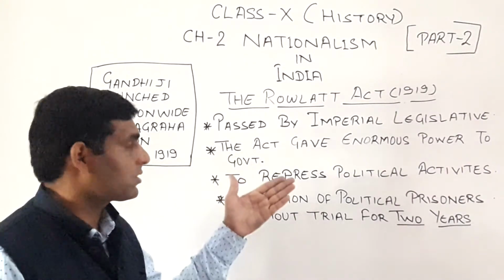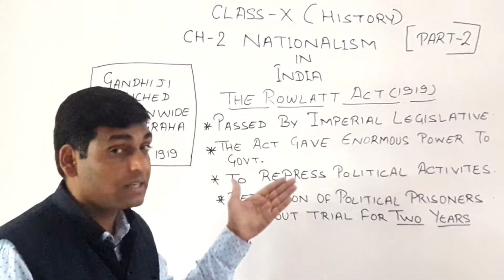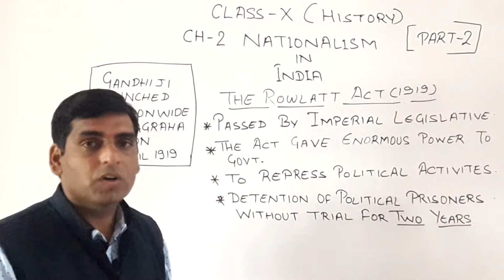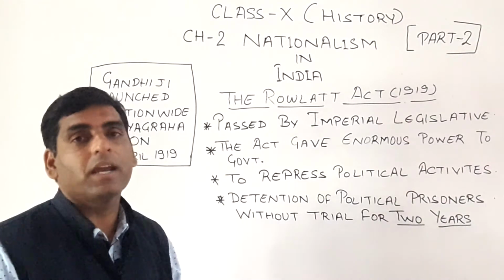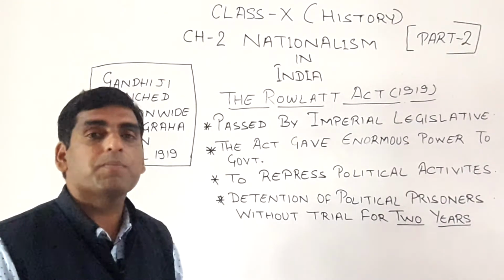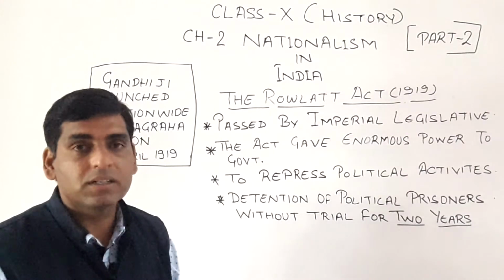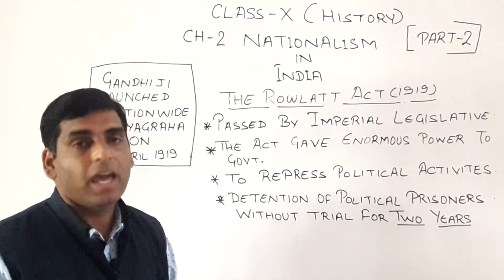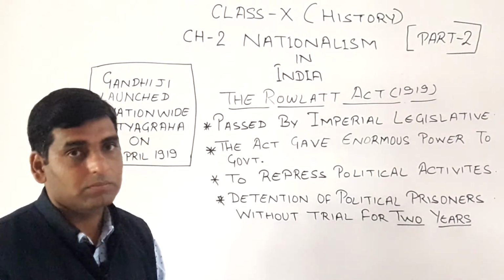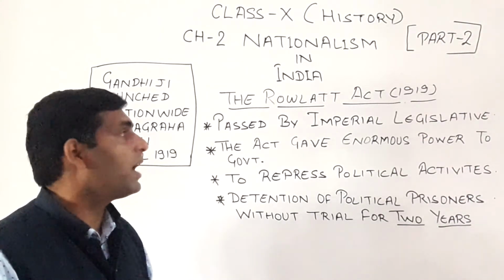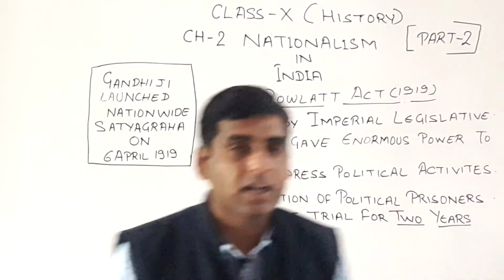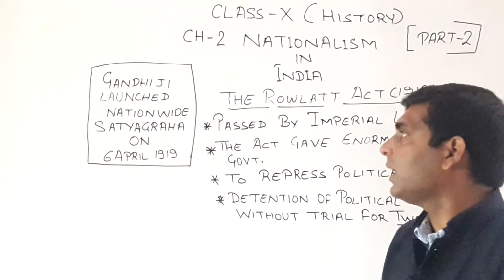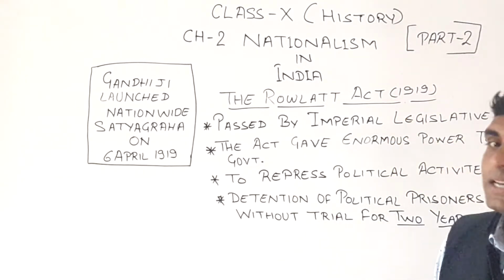Because of this act, huge aggression and dissatisfaction emerged in the entire Indian society. Each and every political leader, nationalist leader, and political organization was totally against this Rowlatt Act. For that reason, Mahatma Gandhi introduced a nationwide satyagraha against the Rowlatt Act on 6th April